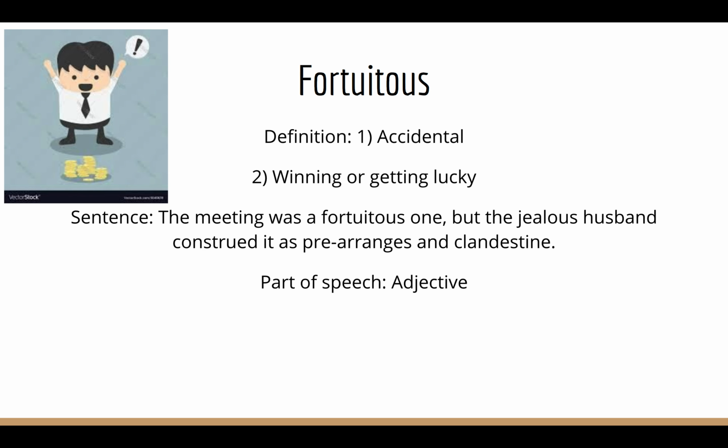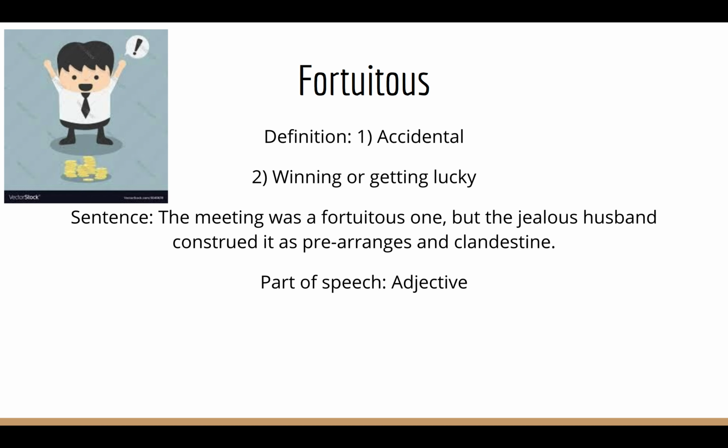And clandestine, I hope you remember clandestine, but if you don't, I'm going to tell you again. Clandestine means secret, top secret. Part of speech is an adjective. So let's now understand the sentence more properly. The meeting was accidental, but the jealous husband assumed it was prearranged and top secret.